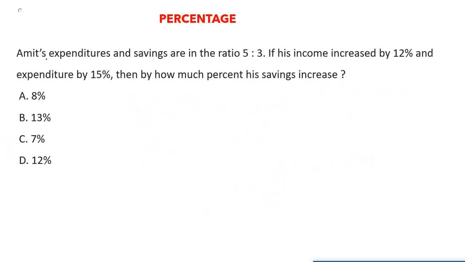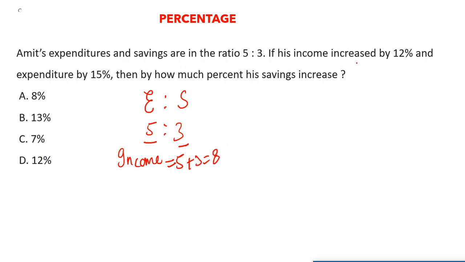So here's our next question. Amit's expenditure and savings are in the ratio 5:3. Just note down whatever is given in the question. So expenditure to saving is given as 5:3. Also they have given that his income increased by 12%. Let's calculate the income first. Initially when expenditure was 5 and saving was 3, the total income is 5 plus 3, that is 8. Now they are saying income increased by 12%. So first we have to calculate 8 into 12%, which gives us 0.96. So now his income has increased by